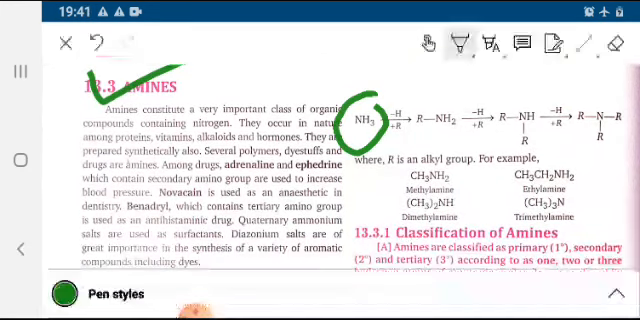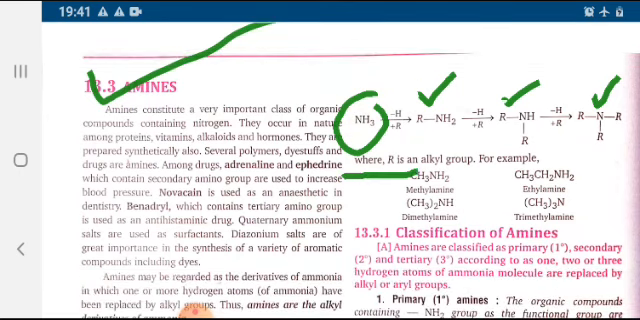So, this is ammonia. One by one hydrogen is removed and amines are formed, where R is an alkyl group. These are the examples.